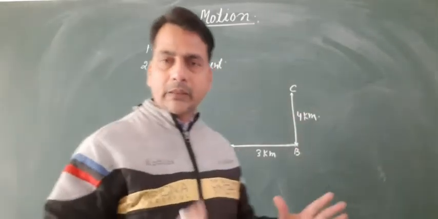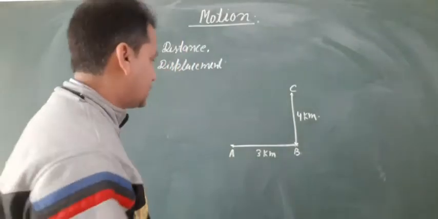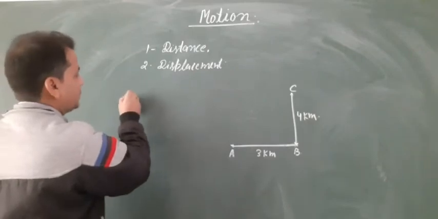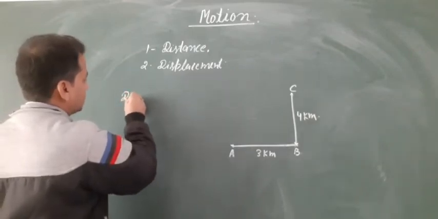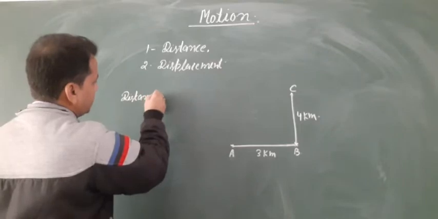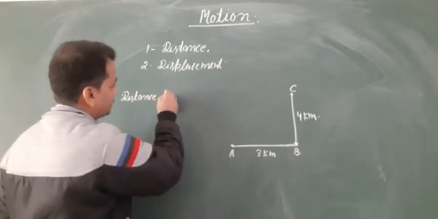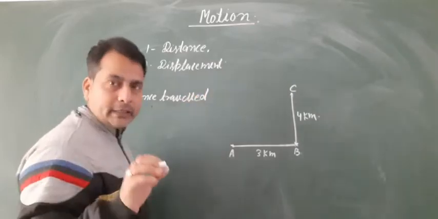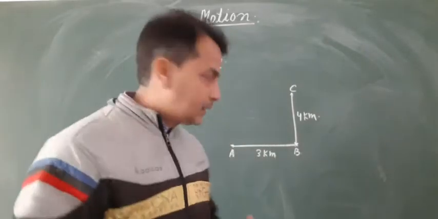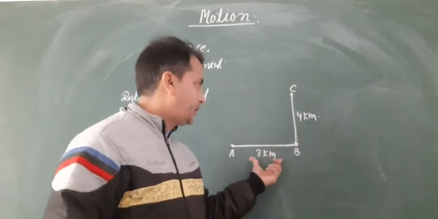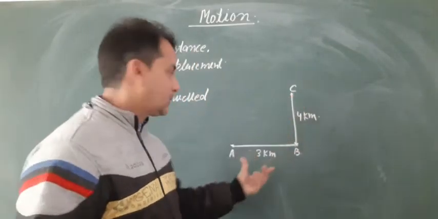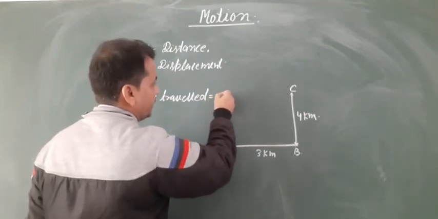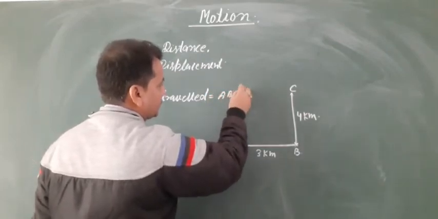So the distance traveled by the moving object is AB and BC. Distance traveled equals AB plus BC.